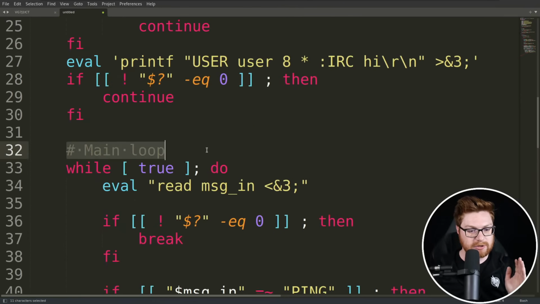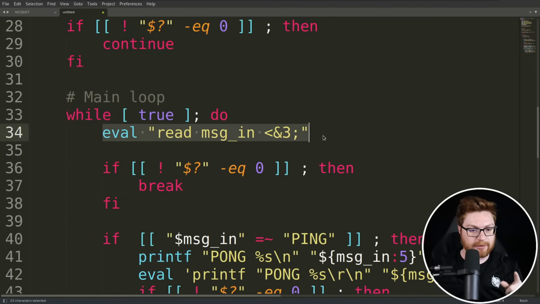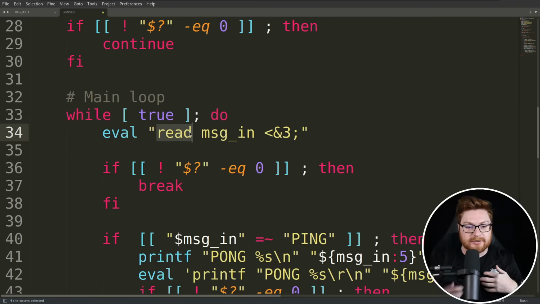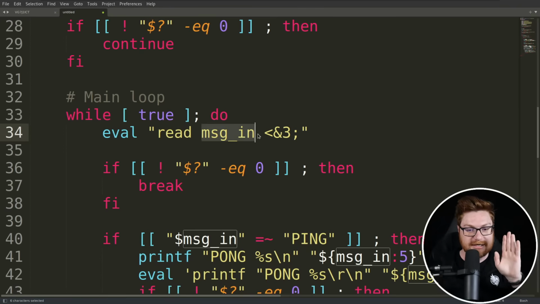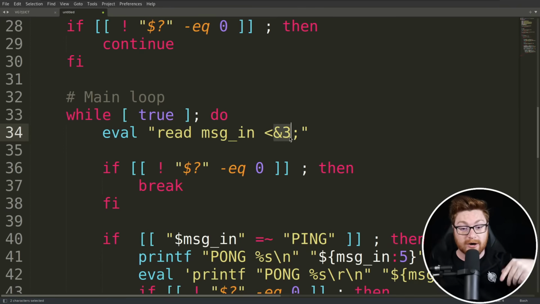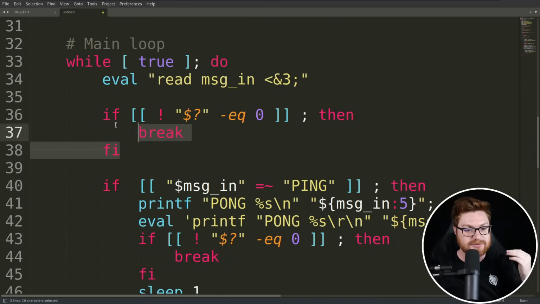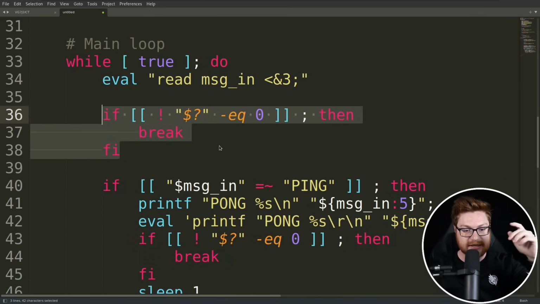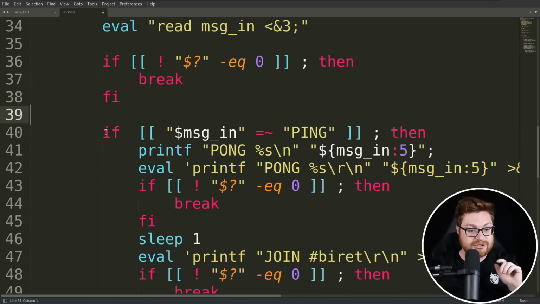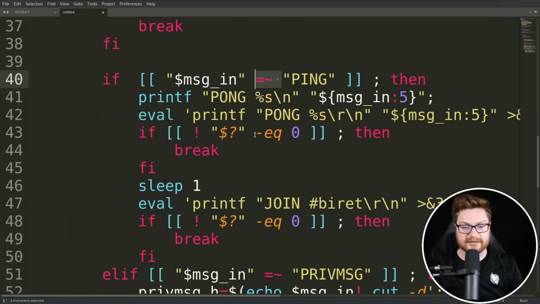But then in a main loop, we read in with eval, read message_in from file descriptor 3. This is the bash syntax to take in input and store it in this variable message_in, all coming from our file descriptor 3, so what the server sent back to us. If we do not get any message, then we break, but otherwise we check if that message_in matches ping. Now this tilde character, super important within bash, is like a regular expression match. So if it has the word